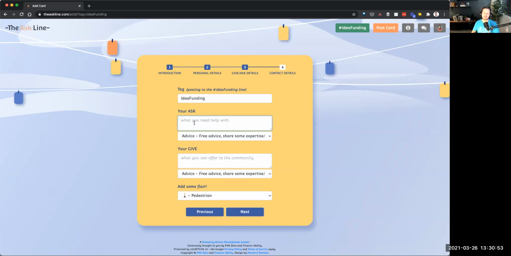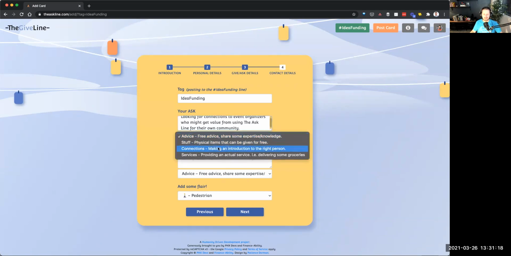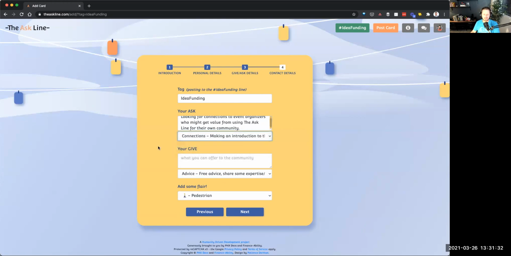And then I'm going to put an ask. So what is something that I would like to get from my community here at this event? Let's say I'm looking for connections to event organizers who might get value from using the Ask Line for their own community. And I can pick from some categories here for my ask. I'm looking for a connection, so that's one of the categories. You can also put advice or stuff or services. The key is that you're looking for something that doesn't cost any financial transaction. I'm going to put connections.